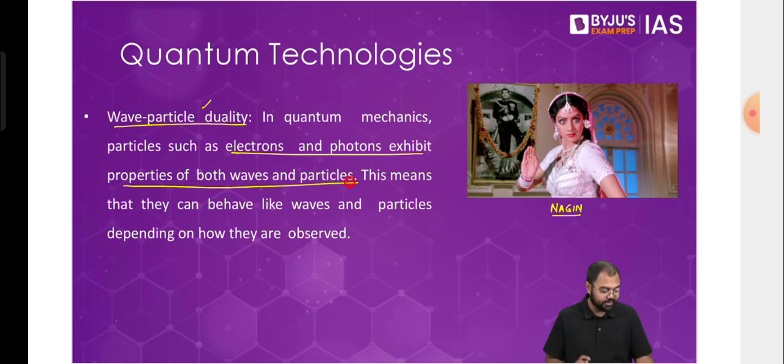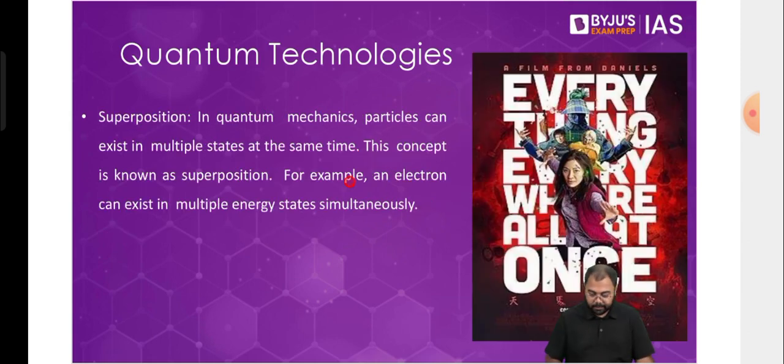So that's why it is one of those concepts that is right now unimaginable for us at our level, but something that we can actually see at the level of particles. Then there is this concept of superposition. Now, superposition, what we say is that particles can exist in multiple states at the same time.